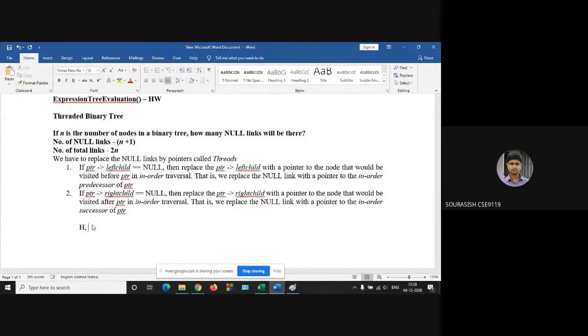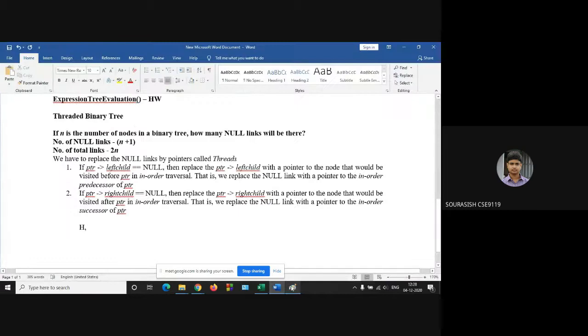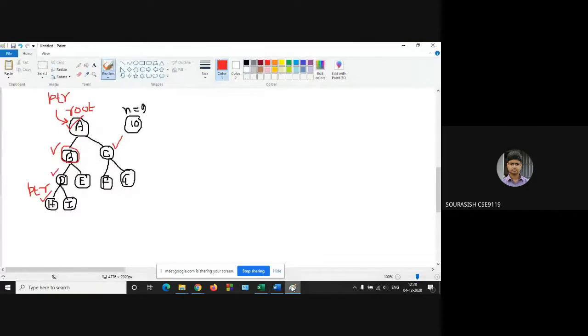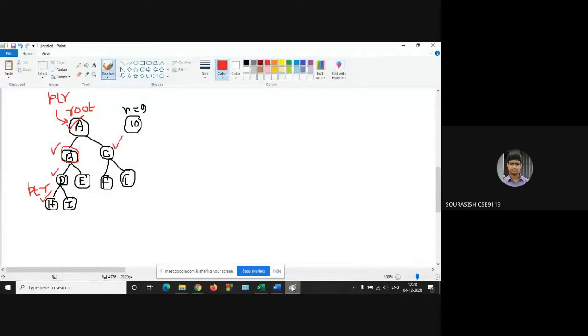First will be H. Then the root node of H, I think it was D. Yes, D. Then I. Sorry, one second. Left root right. Then H D B A. Then I think it will be I. HDIB. Sir, it is left root right?